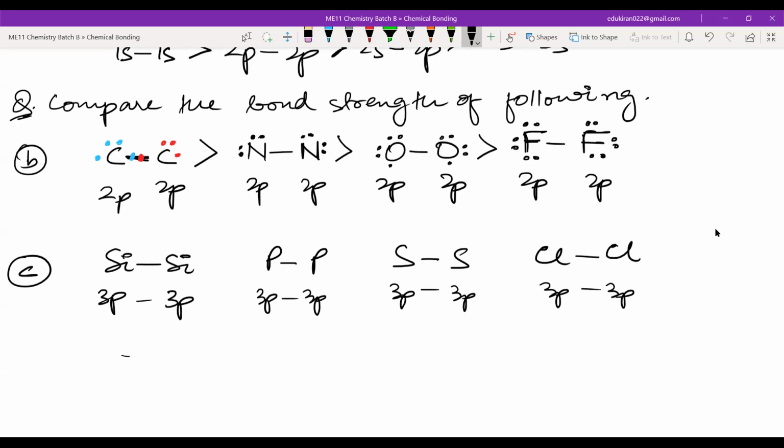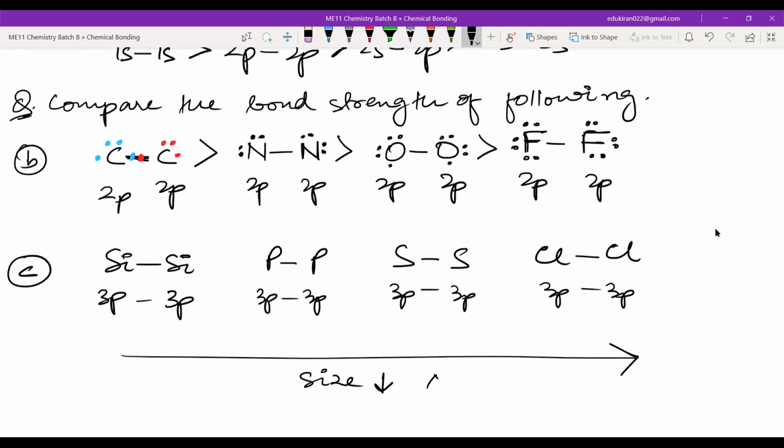Now, all of you know that if I move from left to right in a particular period, the size decreases. If the size decreases, the atomic orbital size is also decreasing. That is why the order will be like this in the third period. Please remember why: because in the third period, the size is larger, but the number of lone pairs is same. Now, if the number of lone pairs is same, that means the electrons are same, but the size is higher.